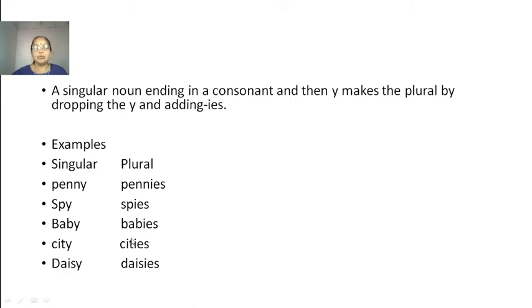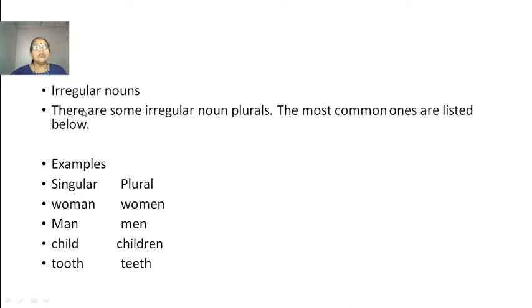Okay. Now, irregular nouns. There are some irregular noun plurals. The most common ones are listed below. Okay. See here how it changes. Woman, women. The word will remain like that only, you just have to change one letter. Man, men. Child, children. Tooth, teeth. You know.